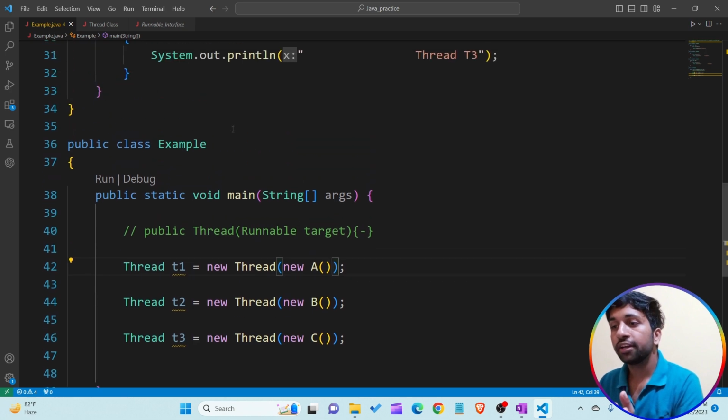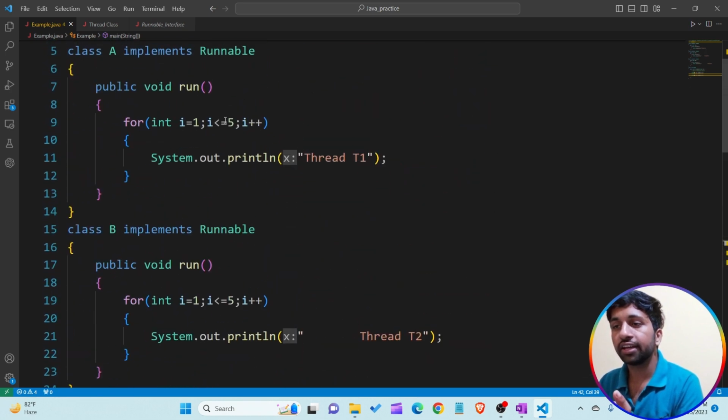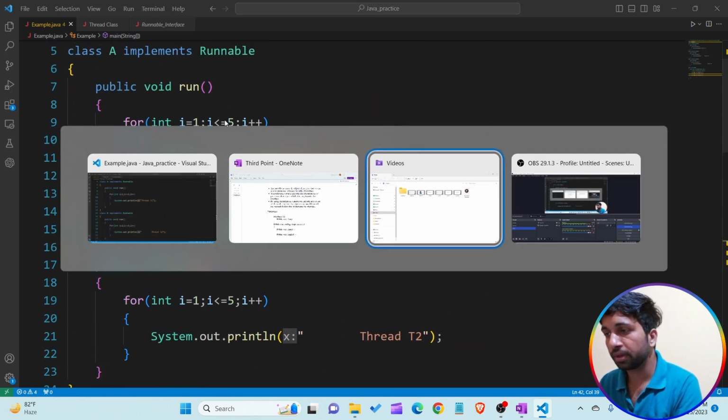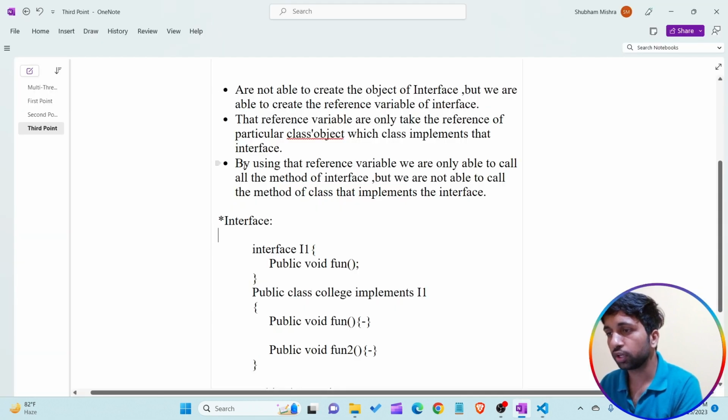Let's assume class A contains a different method. If I open this file again, this is the last point. By using that reference variable, we are only able to call the methods of an interface, but we are not able to call the methods of the class that implements the interface.